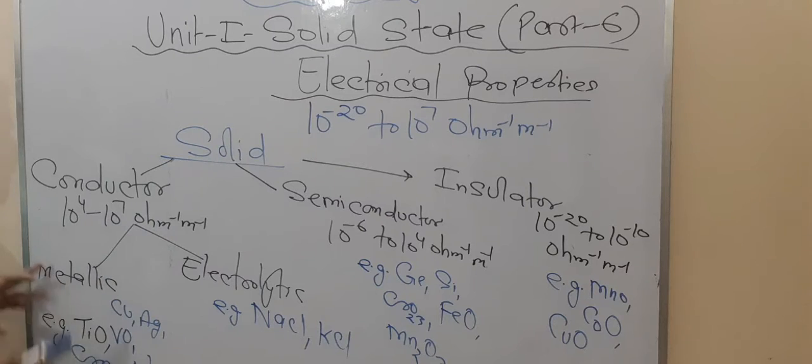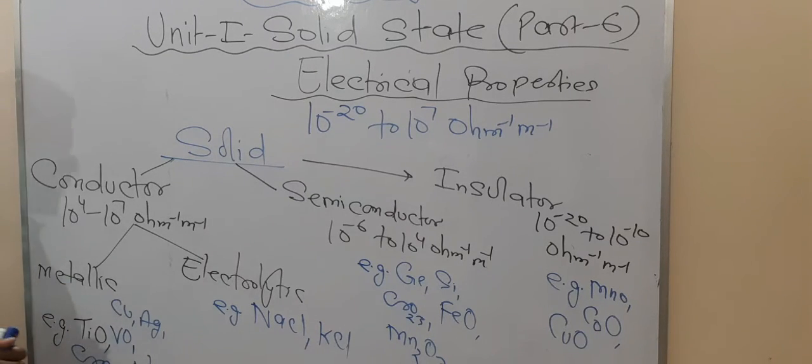But here, in any condition, either solid or molten state, they show conductivity. Okay. Here some examples are given, like the metals copper, iron, Ag. These are metallic conductors, and some oxides are also given in the examples which also behave as metallic conductors, like titanium oxide, vanadium oxide, chromium oxide, niobium oxide. Are you getting this point or not?